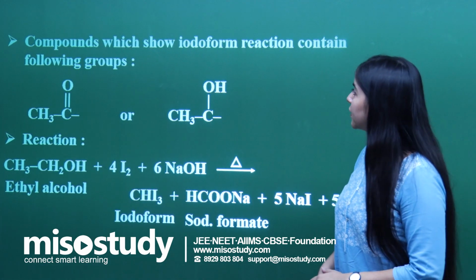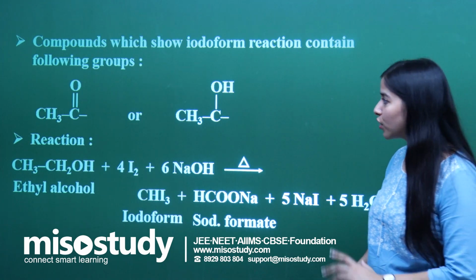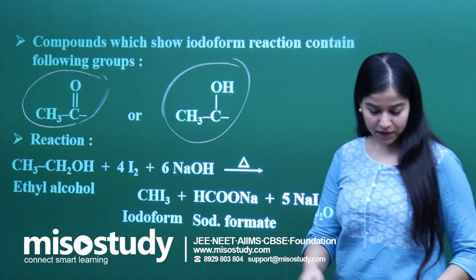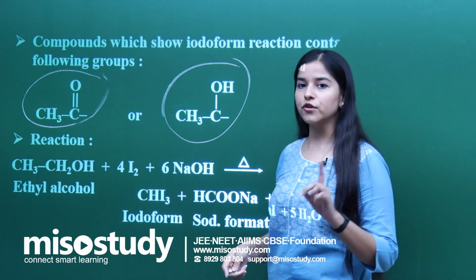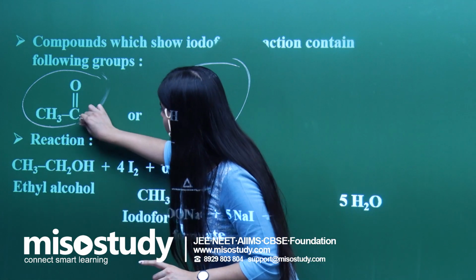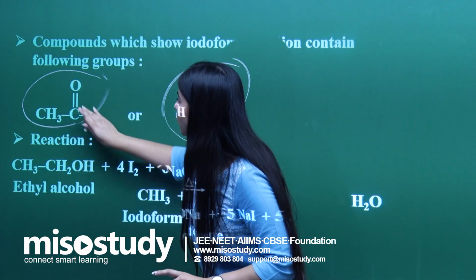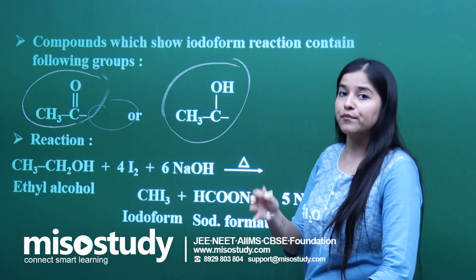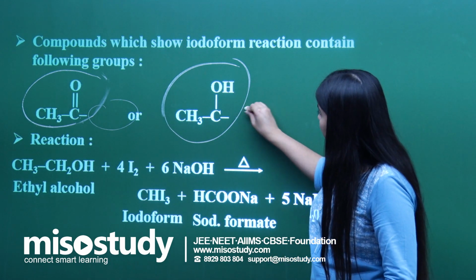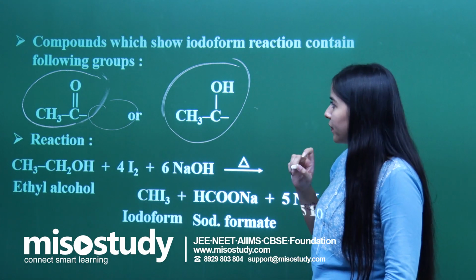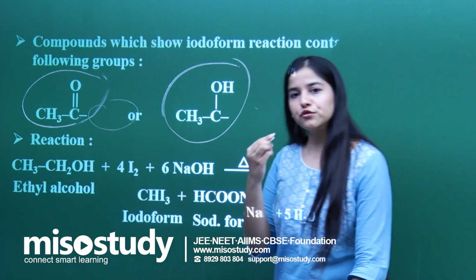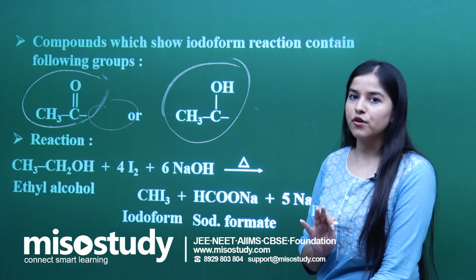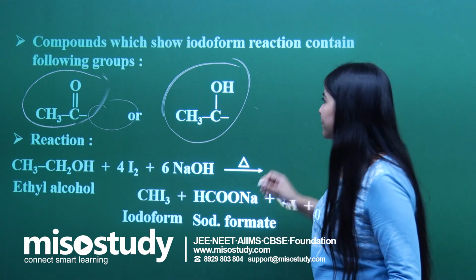First thing, compounds which show the iodoform reaction are as follows. Always remember these two important things. These two groups are going to be the most important for the iodoform reaction. You have to see CH3CO, and here the attachment can be anything. It can be an alkyl group, a halide, anything. In a similar manner, in the case of alcohols as well. So wherever you see these two groups, you should be confirmed that they are going to give the iodoform reaction, otherwise not. Let us discuss certain examples about it first.